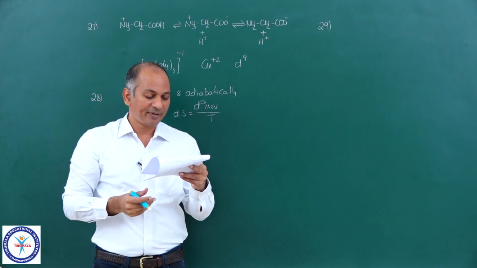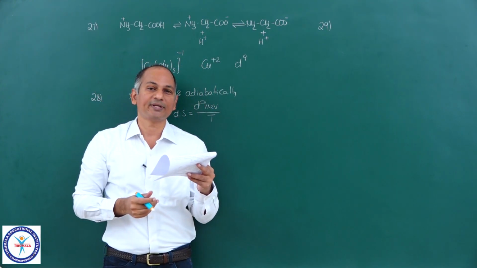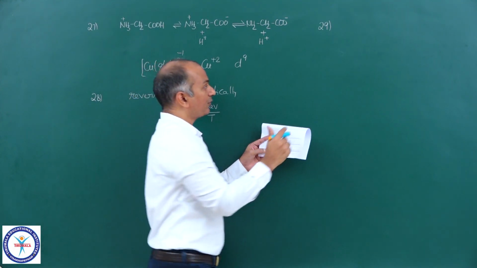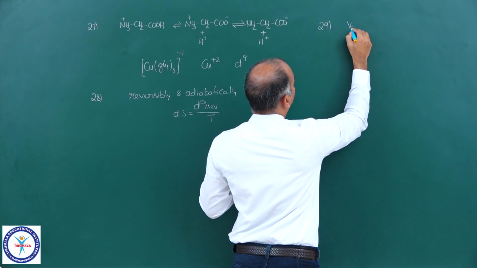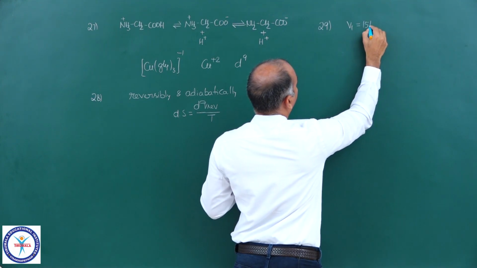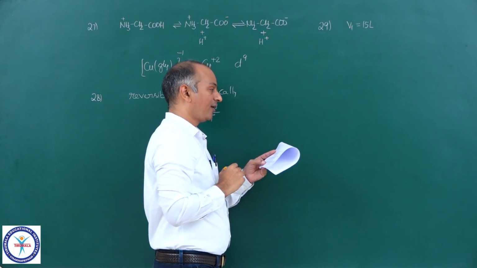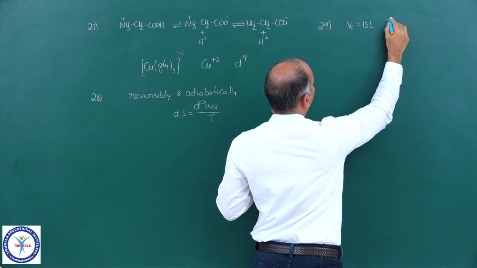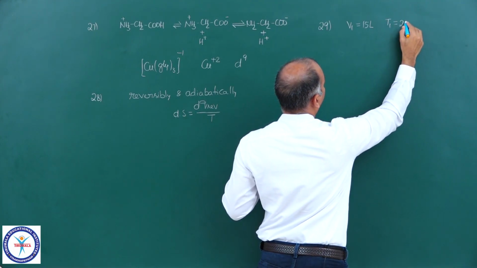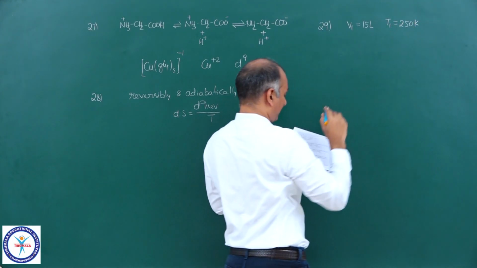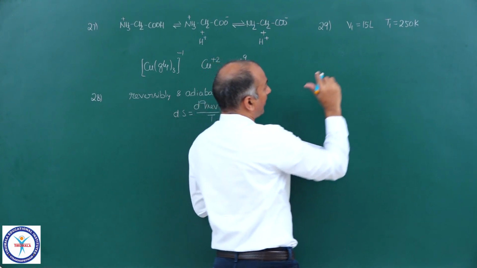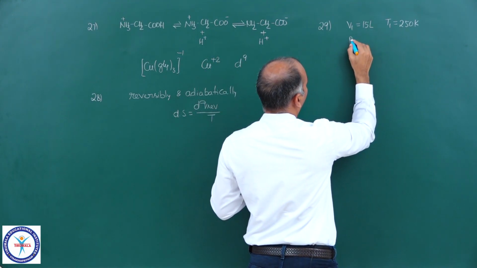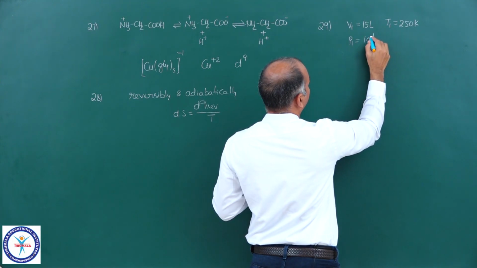Okay, now let us come to 29th question. A sample of perfect gas that initially occupies 15 liters. So V1 is equal to 15 liters. T1 is equal to 250 Kelvin. And P1 is equal to 1 atm.